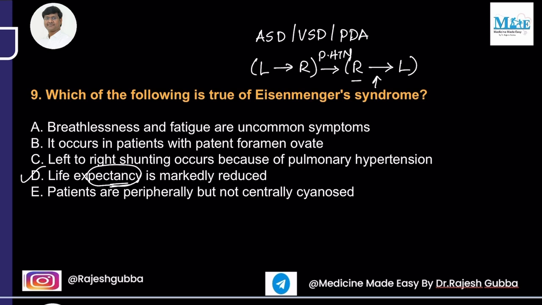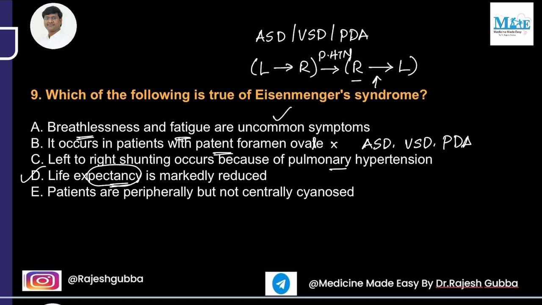And whenever there is pulmonary hypertension, the common symptoms are breathlessness as well as fatigue. These are the common symptoms in case of Eisenmenger. And it occurs in patients with patent foramen ovale is a wrong statement. It occurs in patients with ASD, it occurs in patients with VSD, it occurs in patients with patent ductus arteriosus.